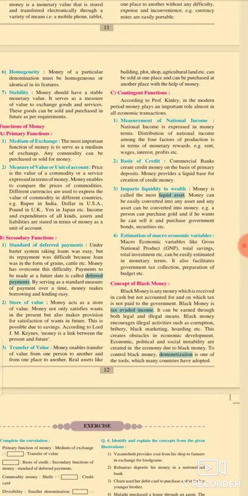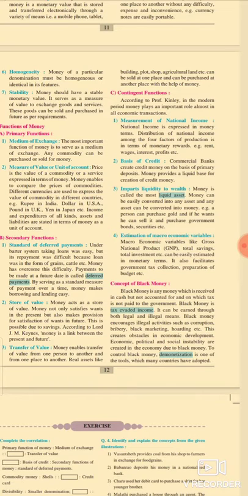So money plays an important role in imparting liquidity to wealth. Number 4, estimation of macroeconomic variables. Macroeconomic variables like gross national product, initially known as the GNP, total saving, total investment, etc., can be easily estimated in monetary terms. It also facilitates government tax collection, preparation of budget, etc.